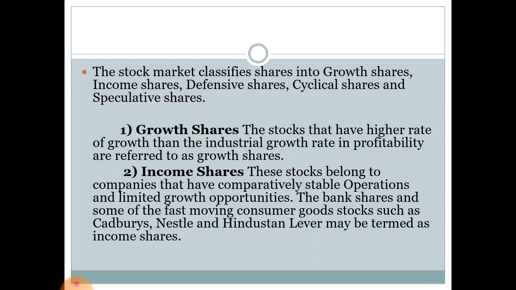Now the income shares. These stocks belong to companies that have comparatively stable operations and limited growth opportunities. That means they are going to provide a stable or limited return for sure in future. The bank shares and some of the fast moving consumer goods stocks such as Cadbury, Nestle and Hindustan Lever may be termed as income shares because they have stable growth in the market.